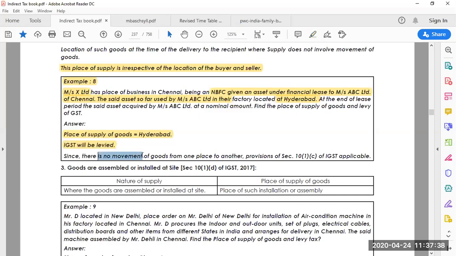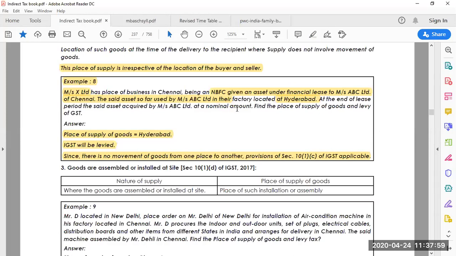But actually the movement of goods is not there. From one place to another place, movement of goods is not there. Okay, so it's been given. Since there is no movement of goods from one place to another, this section, IGST, is applicable. Please be aware, if you come across this kind of problems, it will be clearly given.